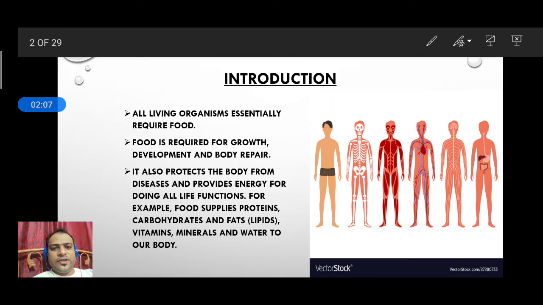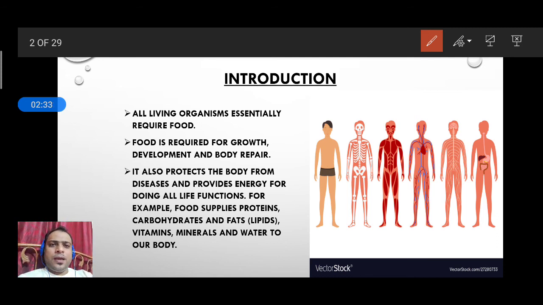As we know, a human body needs food. Not only the human body, living organisms like plants, microorganisms, lower animals, as well as humans, all need food. Food has a very important role in the development of any living organism.